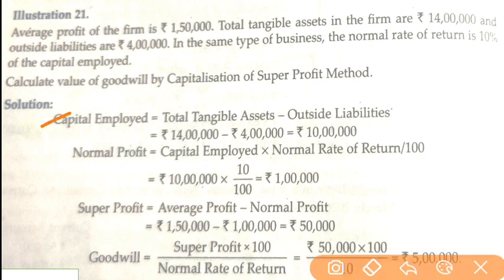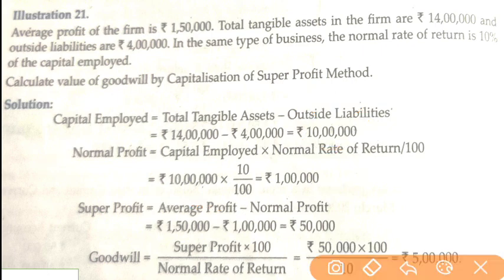First, capital employed. How will we calculate capital employed? Total assets minus total liabilities. 10 lakh rupees is your capital employed. Second step, normal profit. Average profit is already given. For normal profit, your capital employed is 10 lakh, so 10 lakh into 10 divided by 100. 1 lakh will be your normal profit.